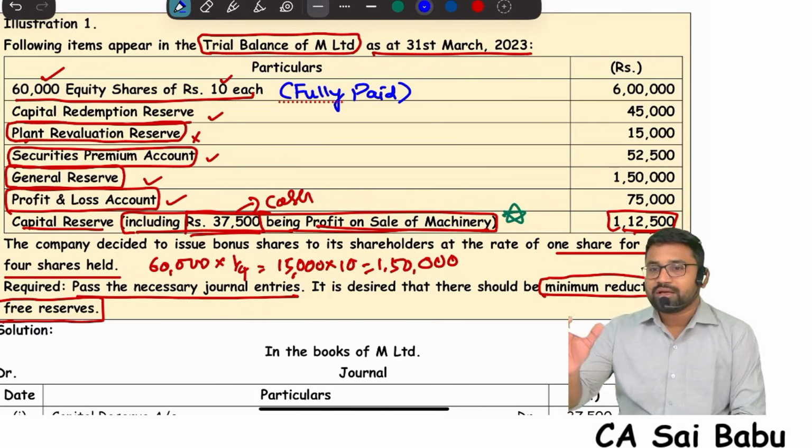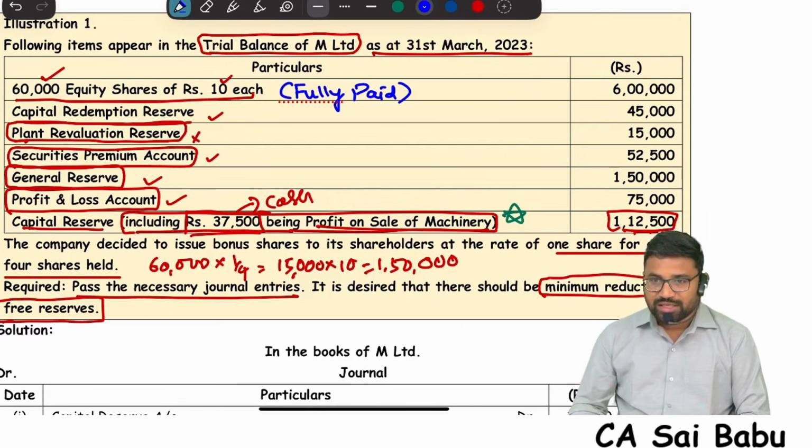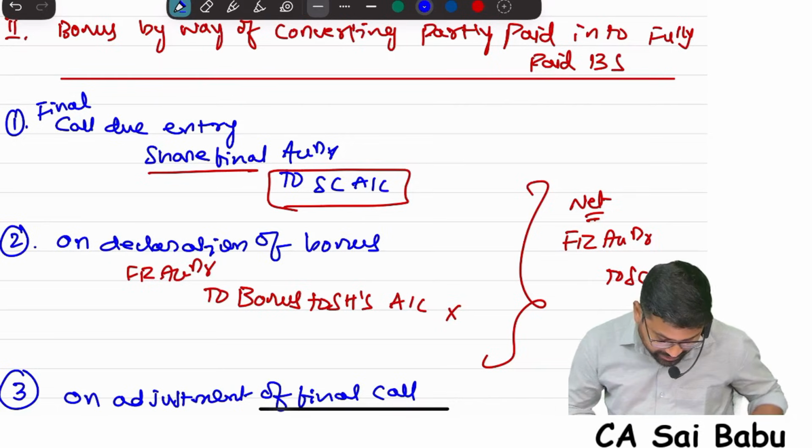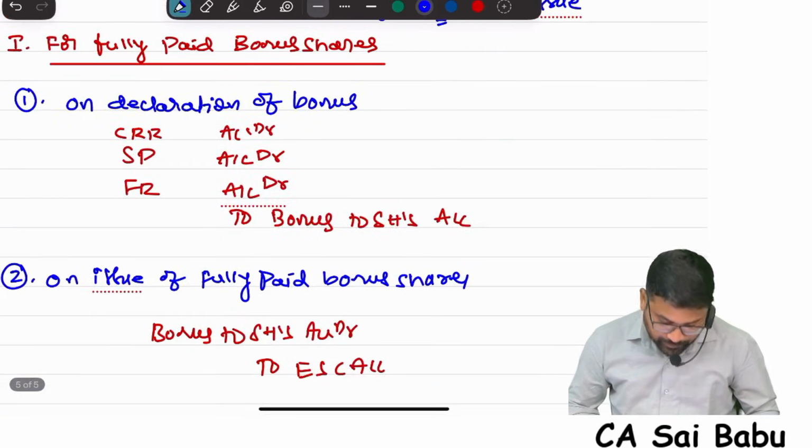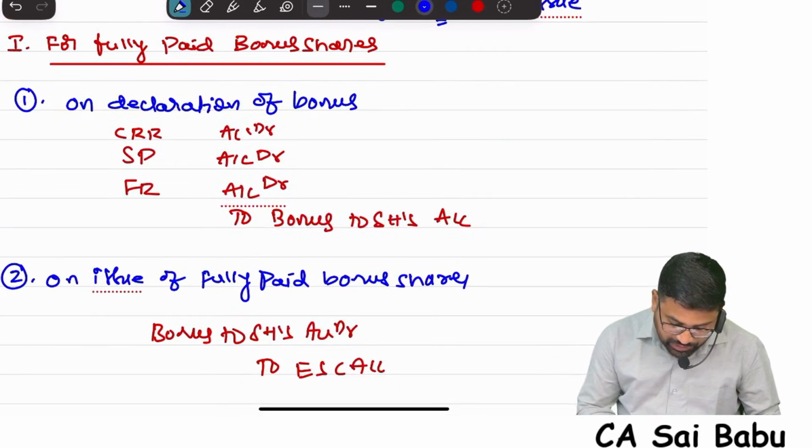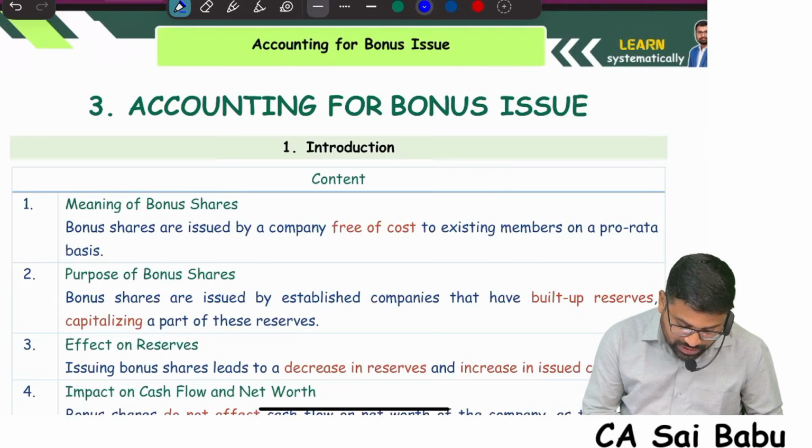Now tell me, what are the entries we are going to write in case of fully paid bonus shares? First, bonus will be declared. On declaration of bonus, what is the entry? First, whatever reserves we are utilizing, we will debit. To bonus to shareholders, we will credit.